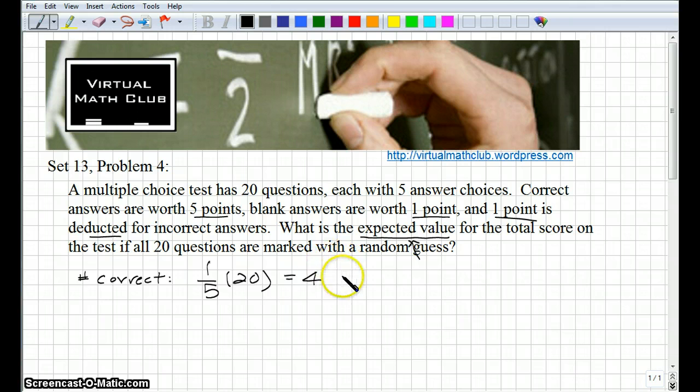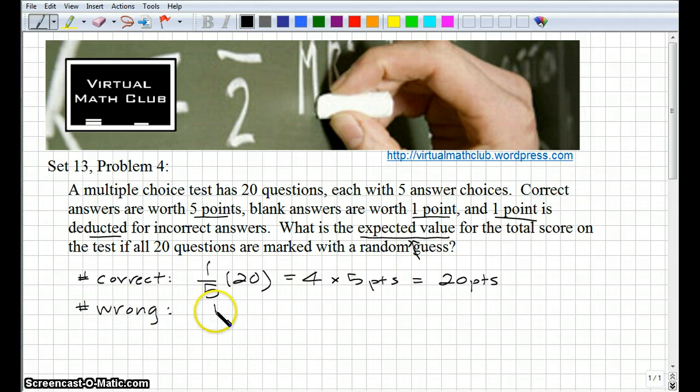All right, so if we got four questions right and they're each worth 5 points, that would give us 20 points. But each time we answer a question wrong, we didn't leave it blank, but we answer it wrong, we get a point subtracted. So let's look at the number we would get wrong in the most probable case.